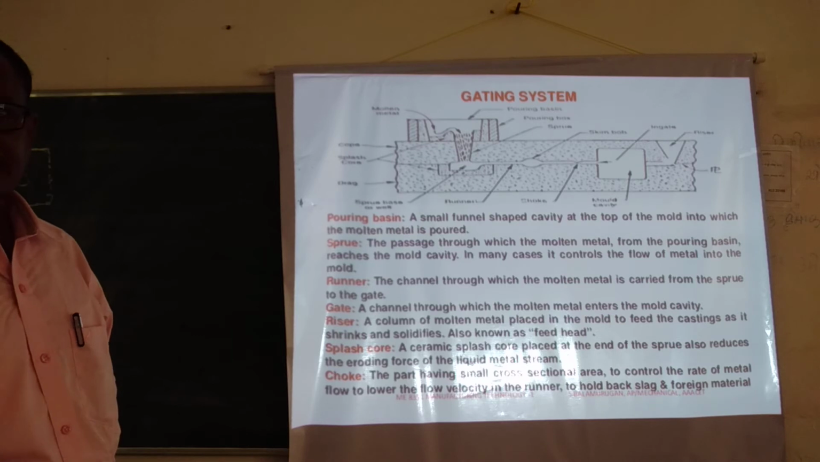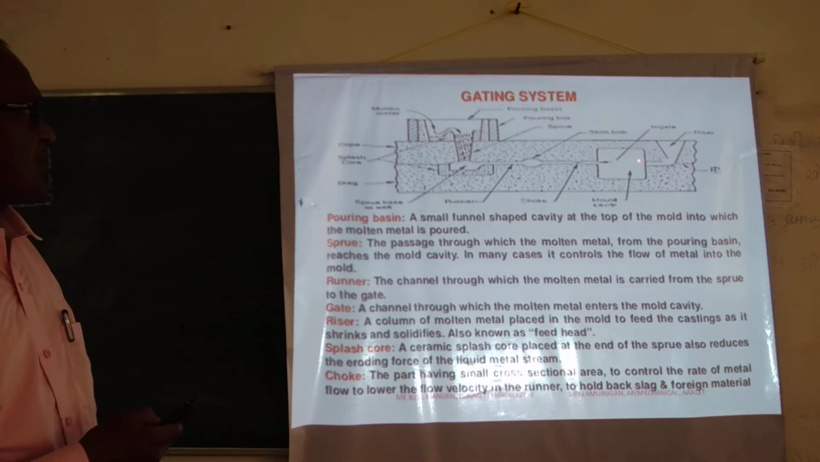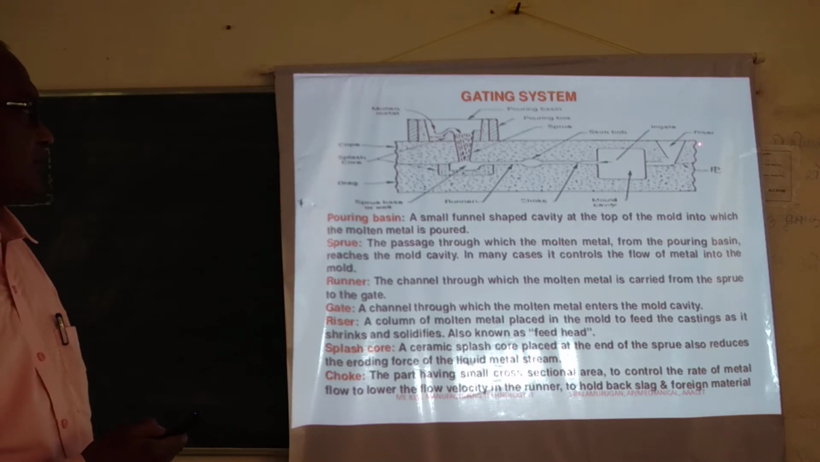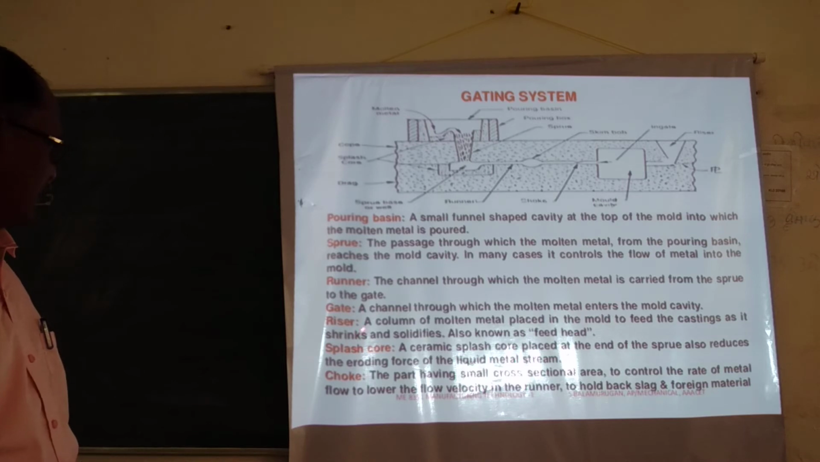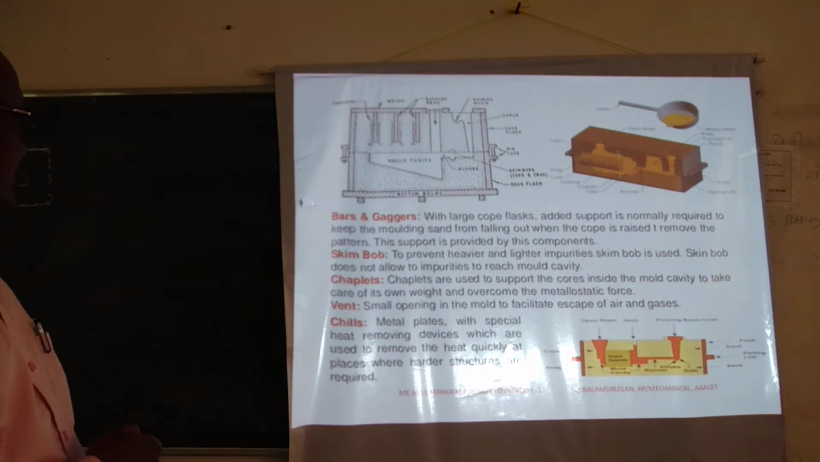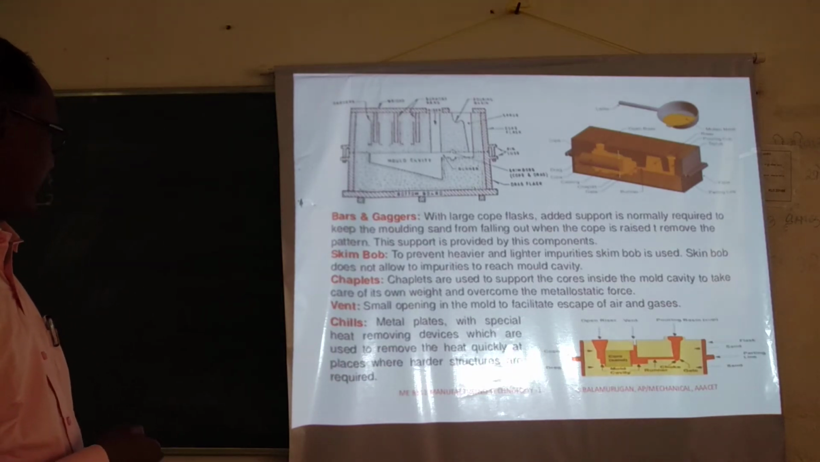Riser, sorry, riser means what? Through this portion, after filling all the mold cavities, molten metal comes out. So that will rise, and that indicates that the molten metal is completely filled in the mold cavity. That is the riser. Then there are the splash core, choke, skim bob, chaplets, vent, chills. These are the various parts of the casting.